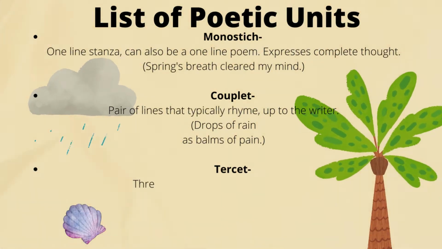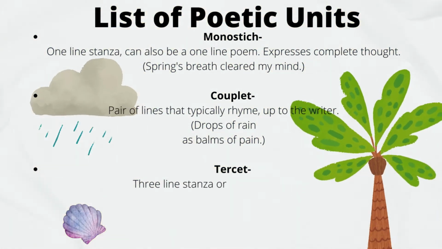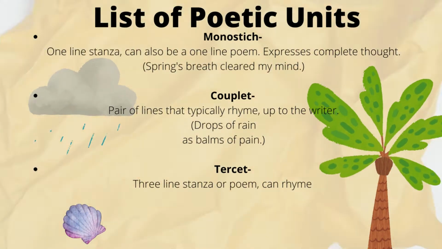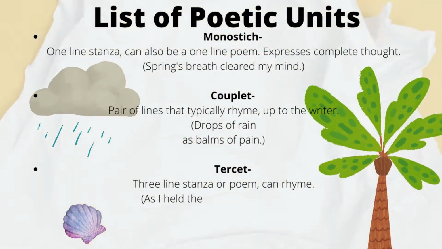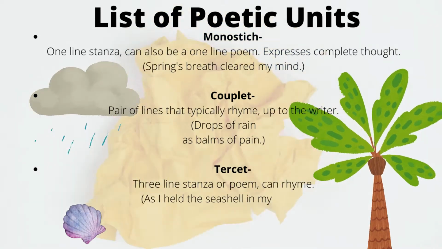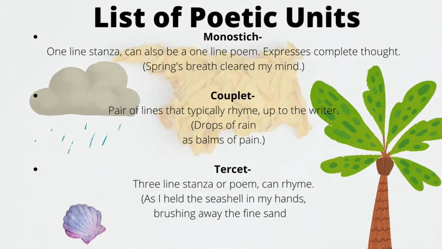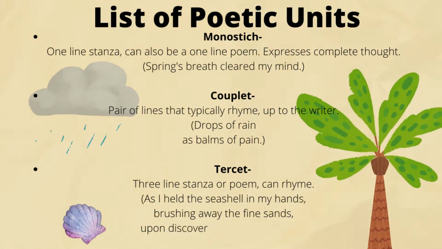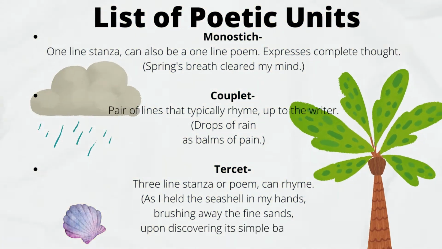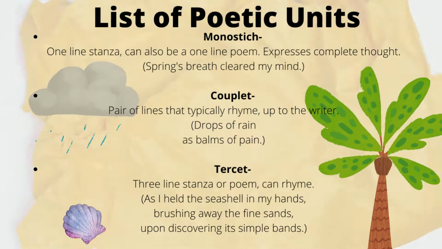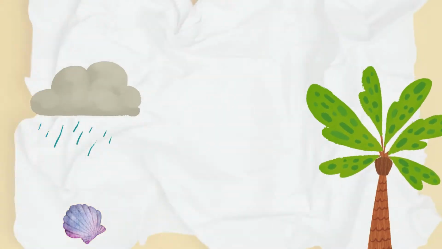Couplet. A couplet is a pair of lines that typically rhyme, but the decision to do so is up to the writer. For example, drops of rain is bombs of pain. Tercet. A tercet is a three-line stanza or poem, and it can rhyme. For example, as I held the seashell in my hands, brushing away the fine sands, upon discovering its simple bands.